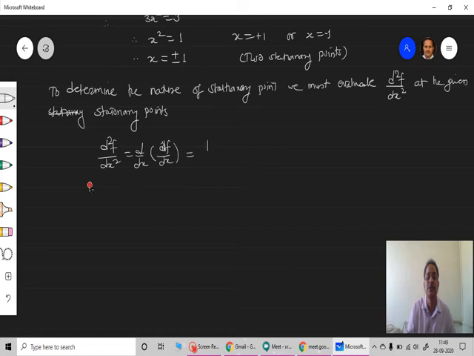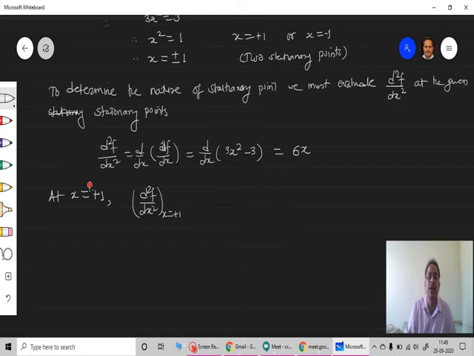So it is d by dx of 3x square minus 3. Getting this differential, I'll get 6x. The 3 gives 0, and for 3x square, the differential of x square is 2x into 3, that is why it gives you 6x. Now at x is equal to plus 1, what happens to d square f upon dx square?